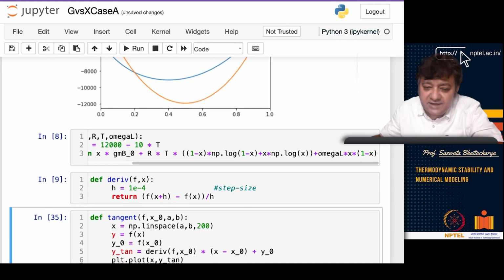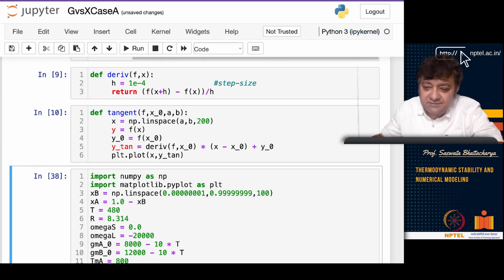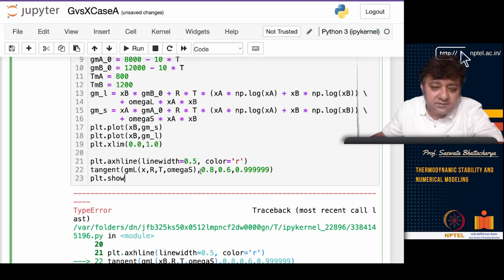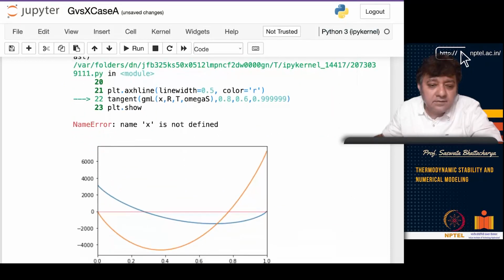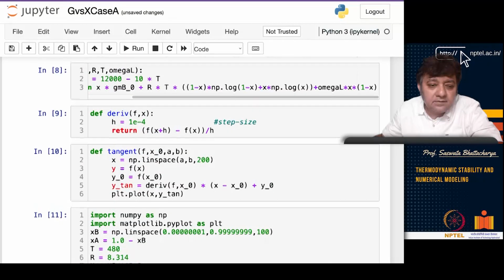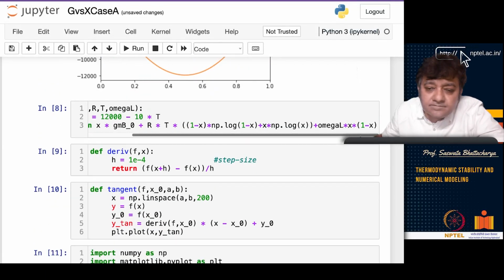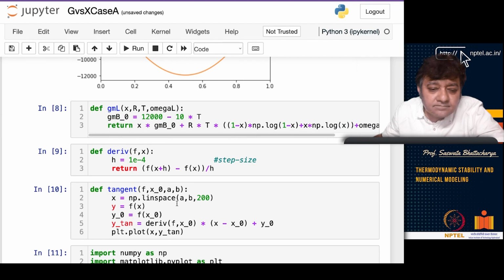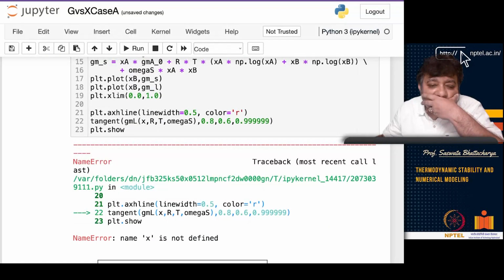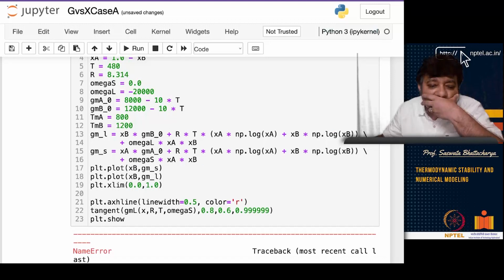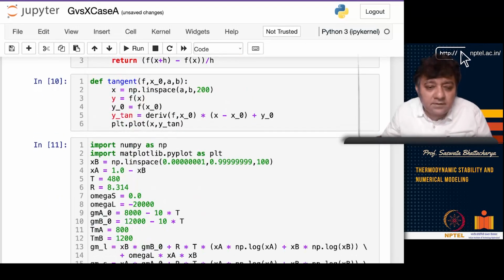Derivative and the tangent line equation, you can look at that. If I do that, then at some temperature, it's not defined.